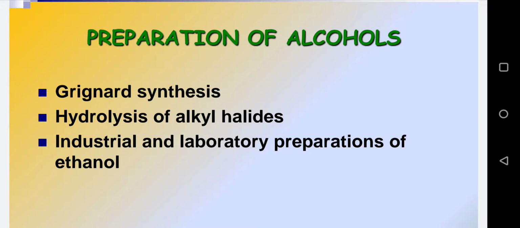Hello students. Today in this lecture we will discuss the preparation of alcohols. We will study the three major preparations of alcohols. First one is Grignard synthesis. Second one is hydrolysis of alkyl halides, a very common preparation of alcohol. And third one is the industrial and lab preparations of ethanol. By these reactions we can prepare primary alcohols, secondary alcohols as well as tertiary alcohols. Let us see all these preparations of alcohols one by one.